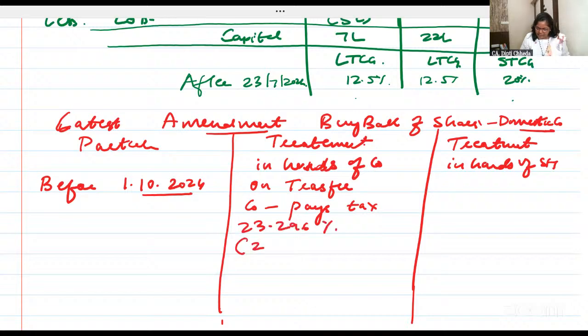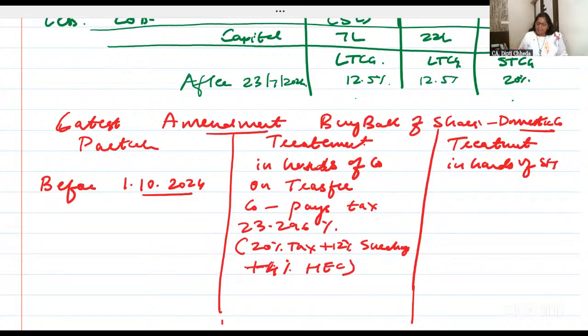How much tax is the company paying? 23.296%. In the calculator: 20% tax plus 12% surcharge on tax, 20 into 112, that's 22.4, into 104%, gives 23.296, which is 20% tax plus 12% surcharge plus 4% health and education cess.